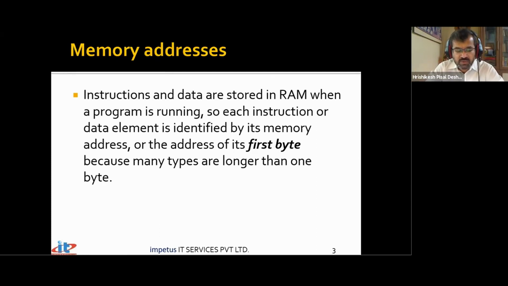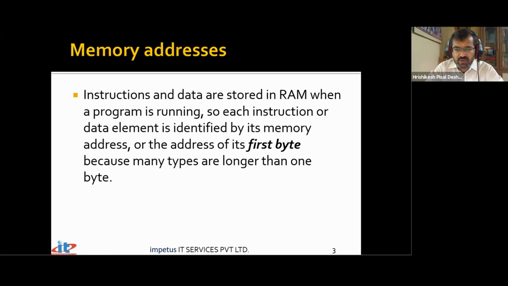So both have to go into the memory first. And when I use the word memory, I'm not talking about the secondary storage device, that is the hard disk. I'm talking about primary memory, that is RAM. So any data that has to be operated upon has to be stored in the memory, and any instruction that has to be executed also has to be stored in the memory. Now let's come back to some basics. Suppose I allocate 1 byte of memory. That's okay, and it will be at some location in the memory.